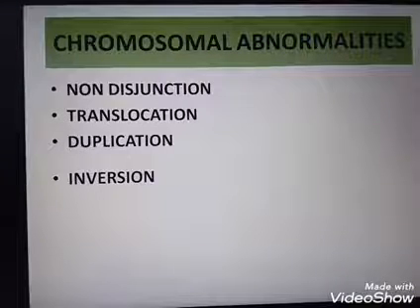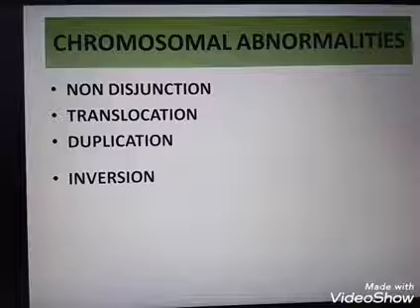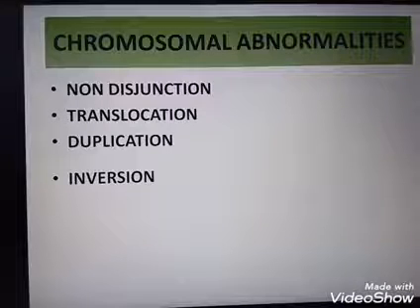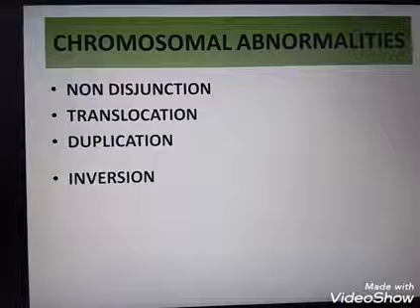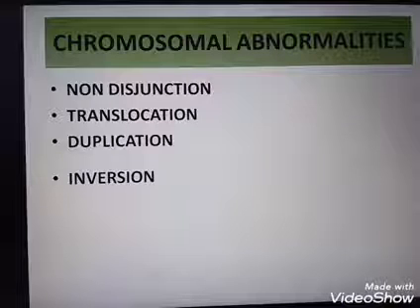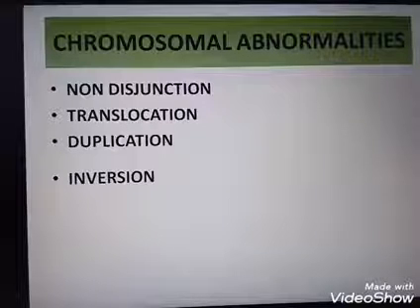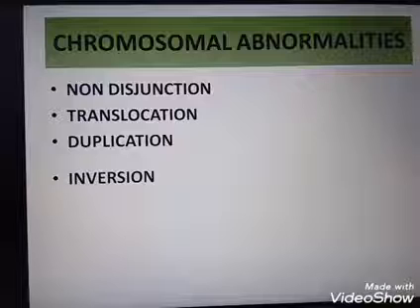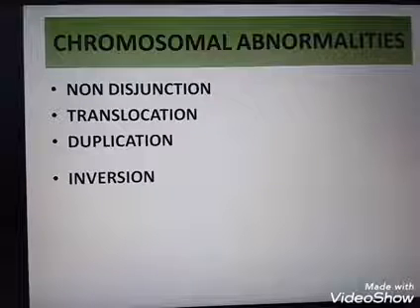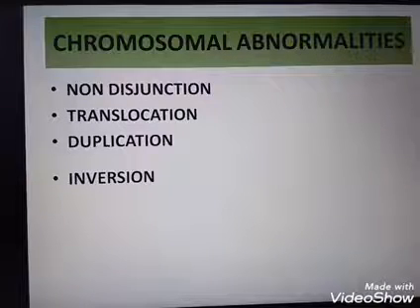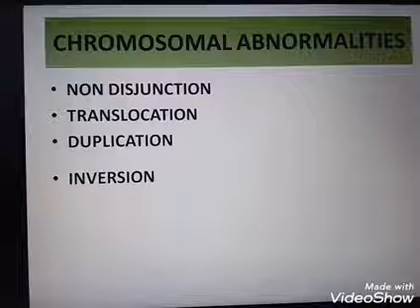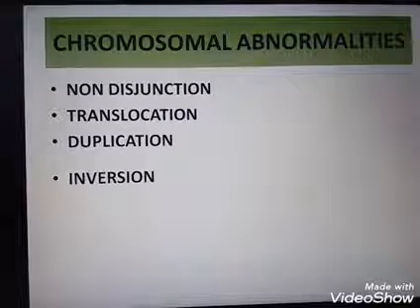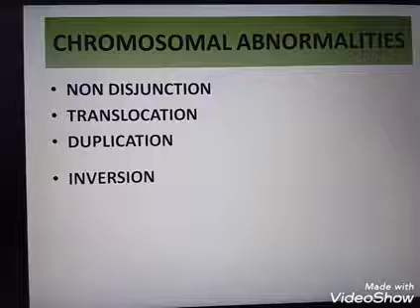Non-disjunction means a pair of chromosomes fail to separate at the time of cell division. Translocation means a portion of a chromosome breaks and attaches to the other. Duplication means some genes appear twice in the same chromosome. Inversion means a chromosomal segment is inverted and alters the order of the sequence of genes.